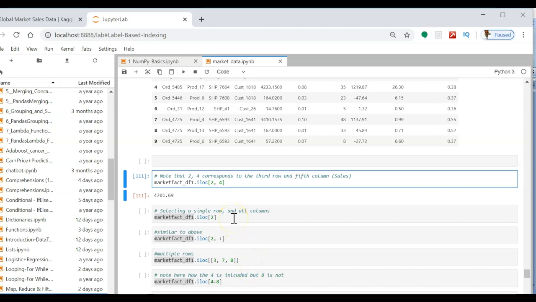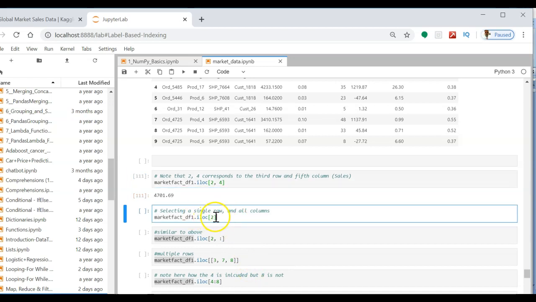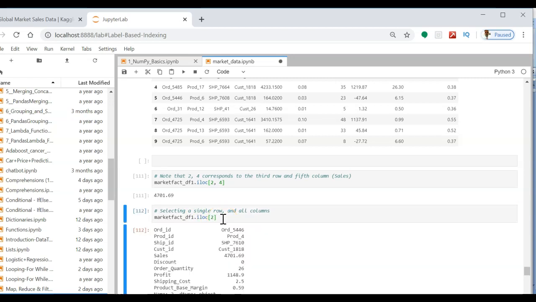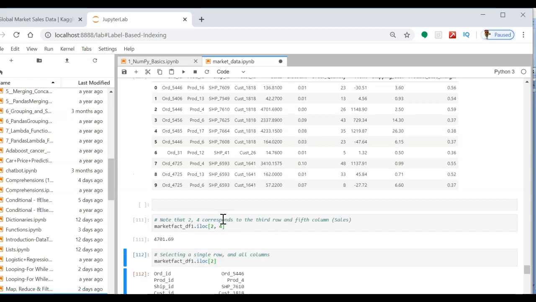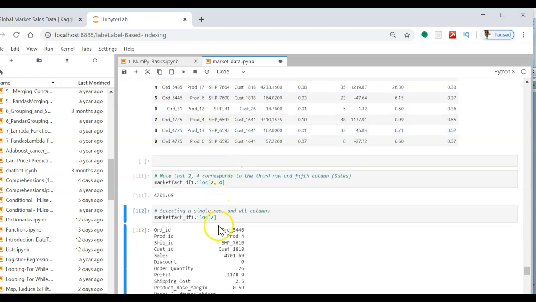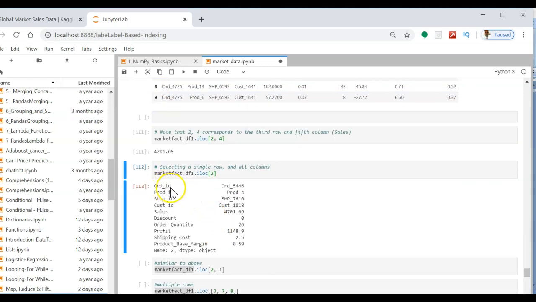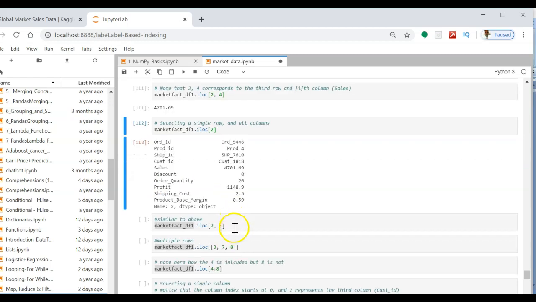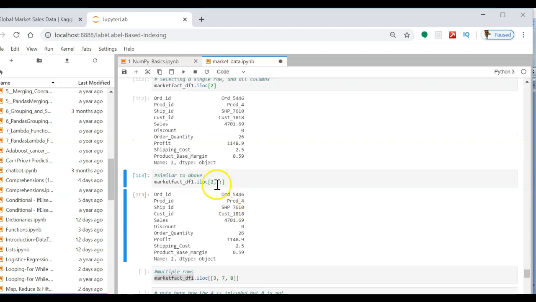Selecting a single row and all columns, simply you have to specify the index of the row here. So basically it's going to return the third row, 0, 1, 2. The output is vertical here, with columns and values. You can also make use of 2, colon. Sorry, it's going to return the third row and all the values under the columns.